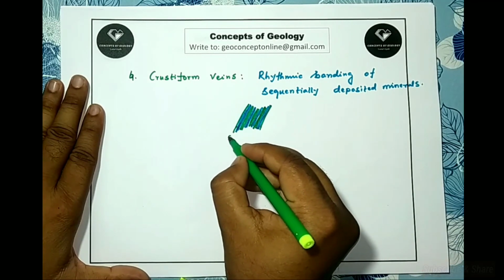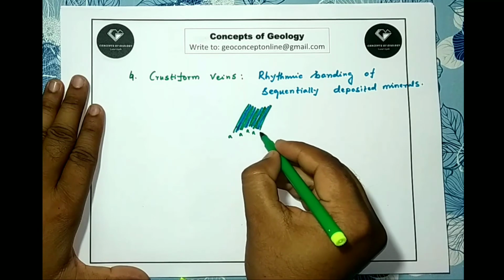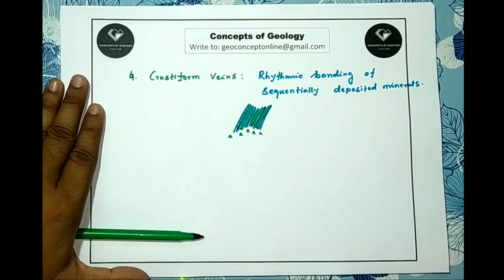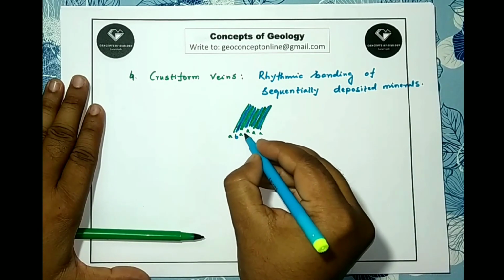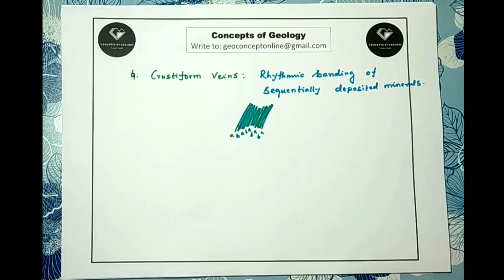Suppose these are compositionally the same, A and A, and the rest are, suppose, B. So if you see it, this is symmetrical along the central line of the fracture or the vein.